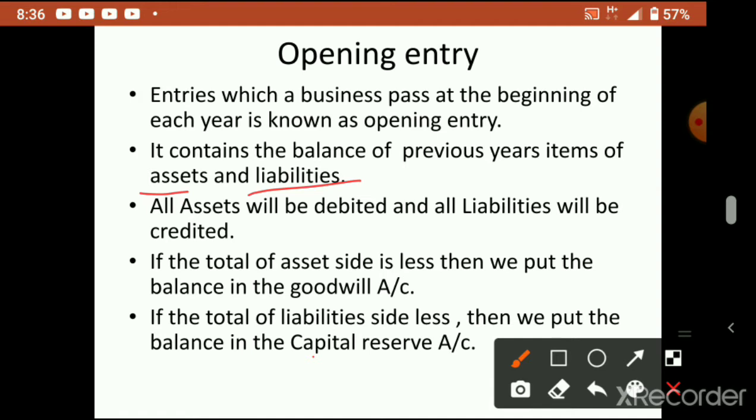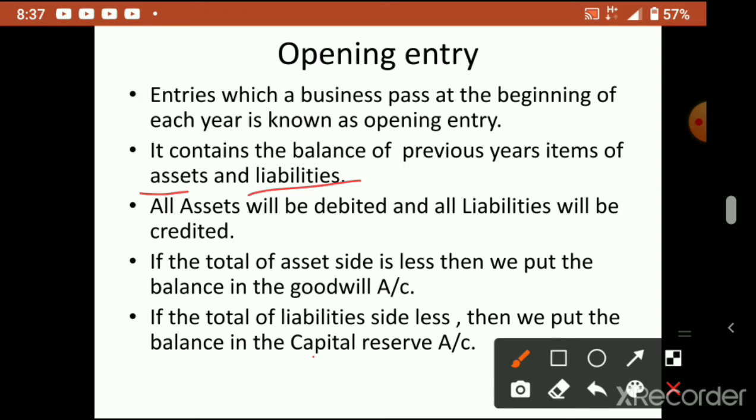Either the debit side may be less than the credit side, meaning assets may be less than the liabilities, or liabilities may be lesser than the assets. So that we have to find out, and then that difference figure, because we have to tally it, we cannot leave it like that. If the asset side is coming 1 lakh and the liability side is coming 2 lakh, we cannot leave it like that.